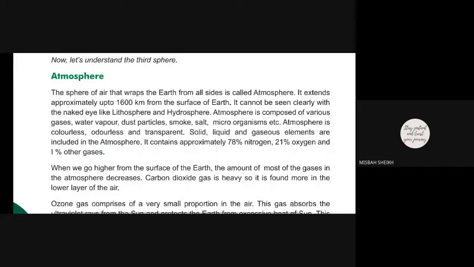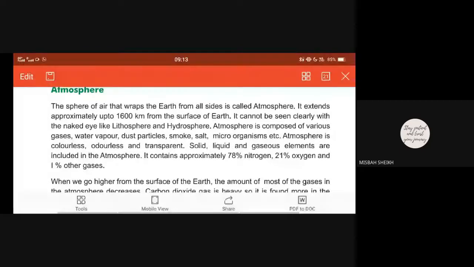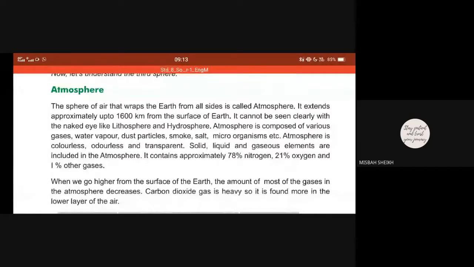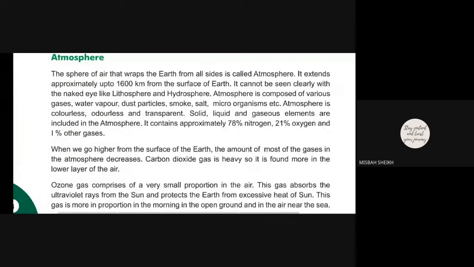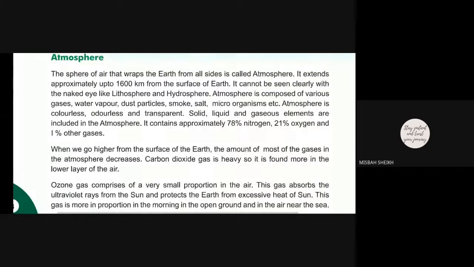Atmosphere, the sphere of air that wraps the earth from all sides, is called atmosphere. It extends approximately up to 1,600 kilometers from the surface of Earth. It cannot be seen clearly with the naked eye like lithosphere and hydrosphere. Atmosphere is composed of various gases, water vapor, dust particles, smoke, salt, microorganisms, etc. Atmosphere is colorless, odorless, and transparent. These are the characteristics.